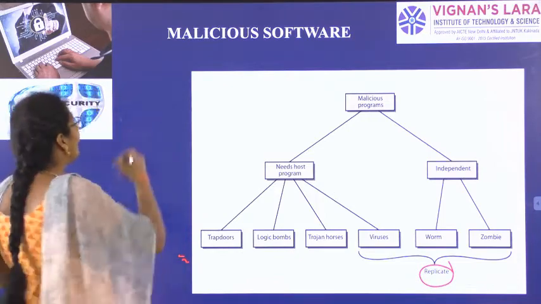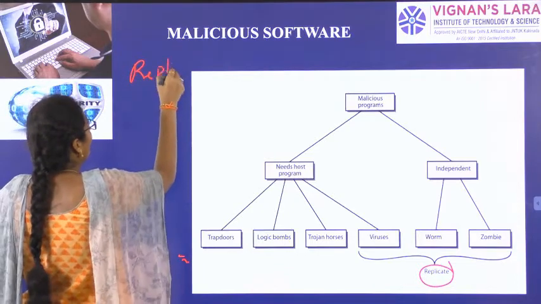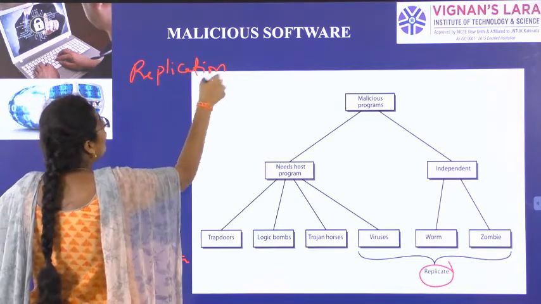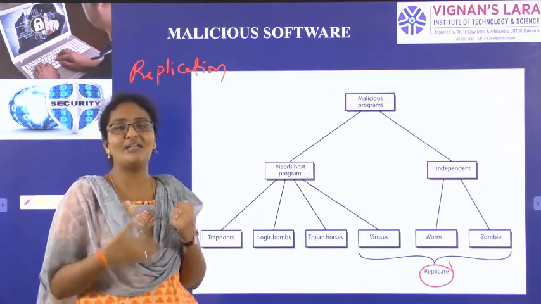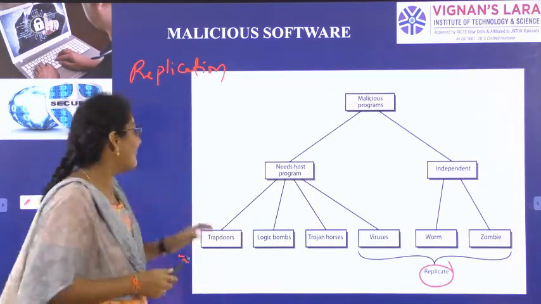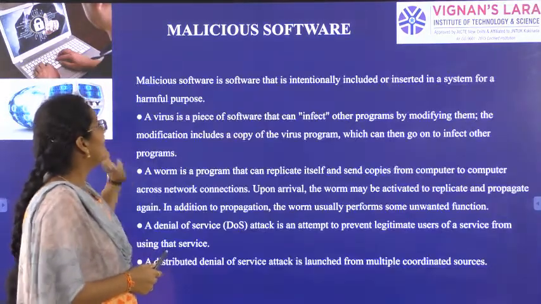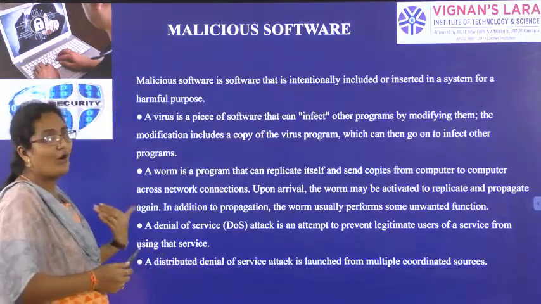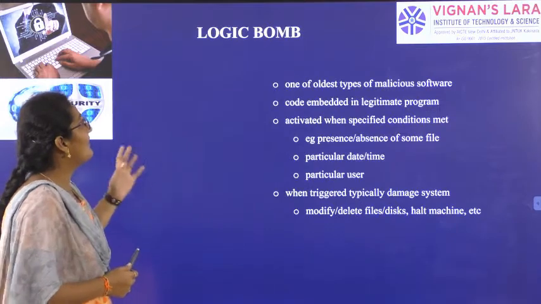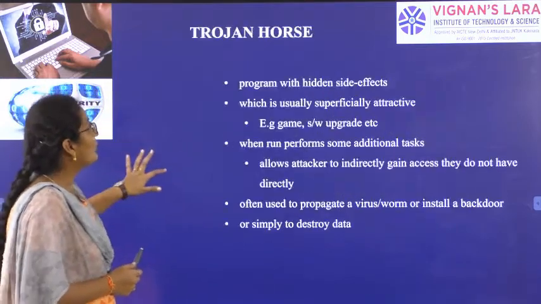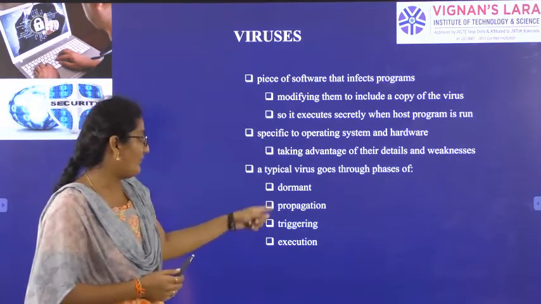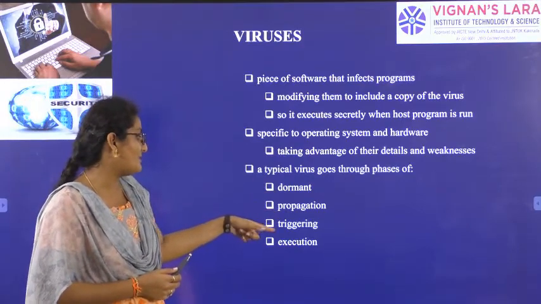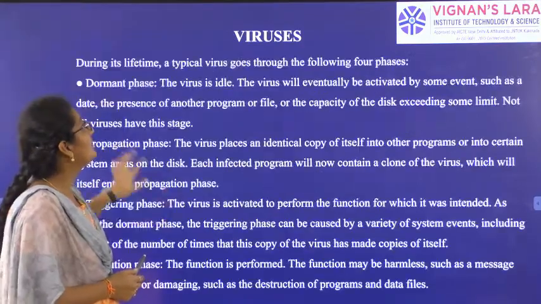But the common thing is replication. Both viruses and worms will replicate. Replication is nothing but multiplying themselves to cause harm. We have seen the definitions of a virus and a worm. Then we saw the logic bomb, Trojan horse, trapdoor and virus, and the phases of a virus: dormant phase, propagation phase, triggering phase and execution phase.